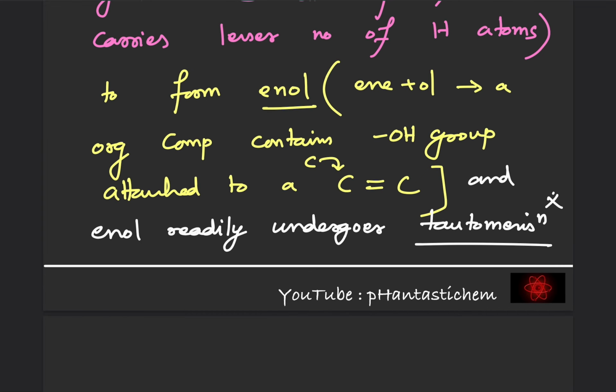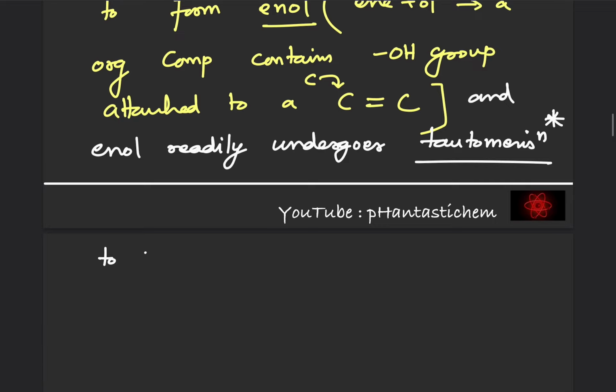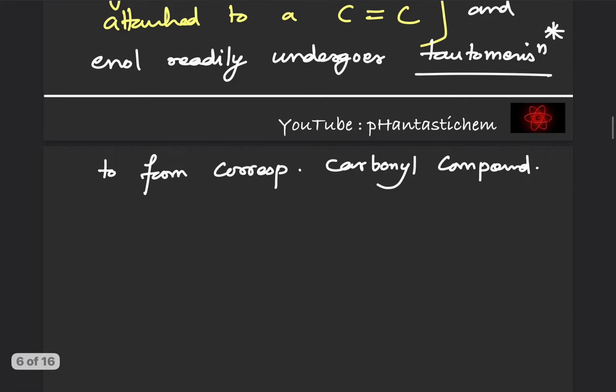So we'll see what is the meaning of this term, tautomerization, to form the corresponding carbonyl compound. The journey in a nutshell is, we have alkyne plus H2O hydration in the presence of Hg+2, we will get enol.